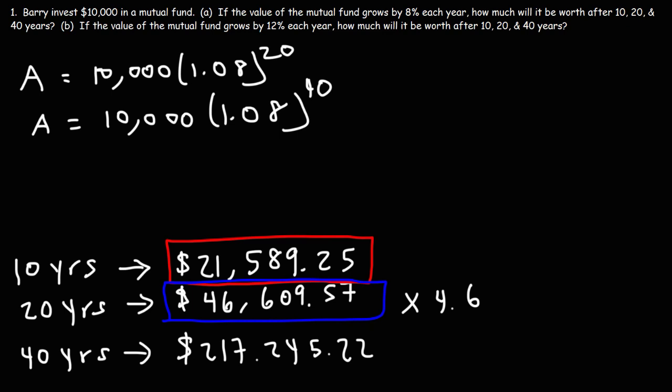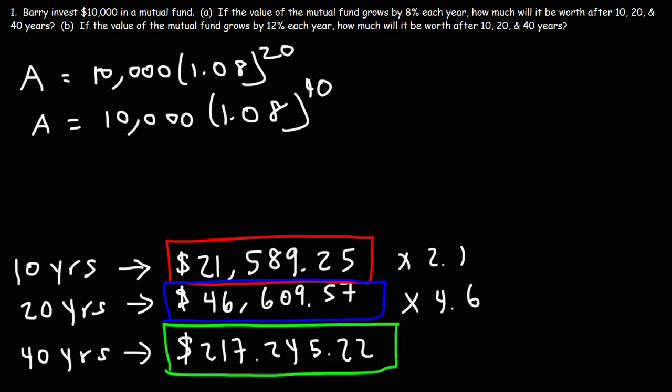So it went from 10,000 to 46,609. But note what happens if he keeps it for 40 years. The value of his investment is $217,245. So it increased by a factor of 21.7 times his original investment.